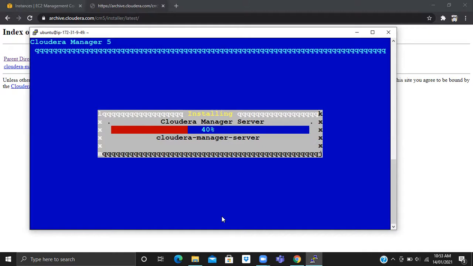Everyone has deployed this already or not? Yeah, I have deployed it just once. Okay. So I'm just trying to recall all the steps that I have gone through.